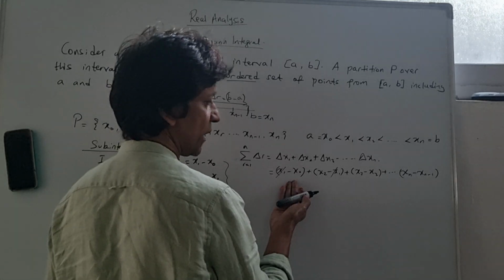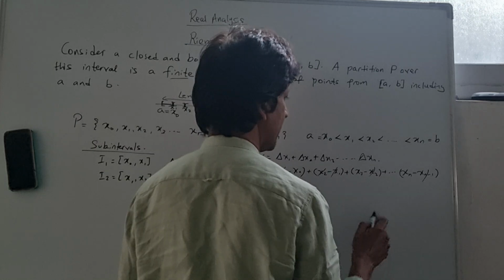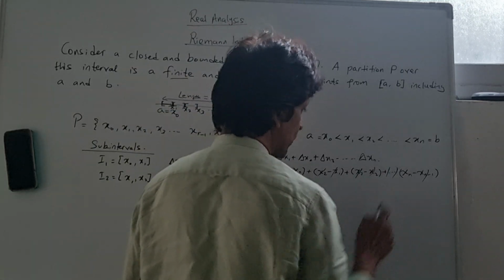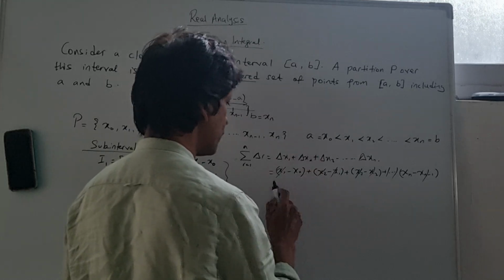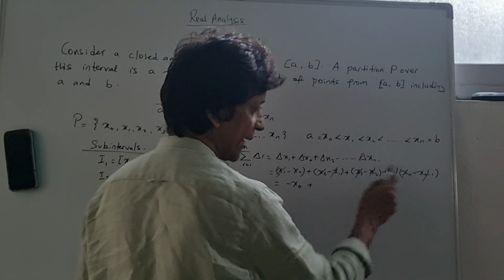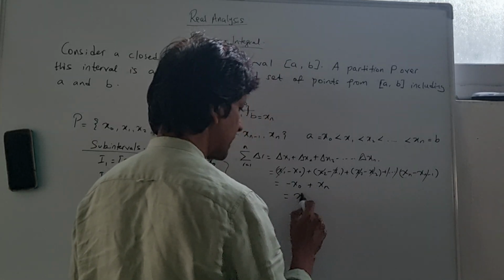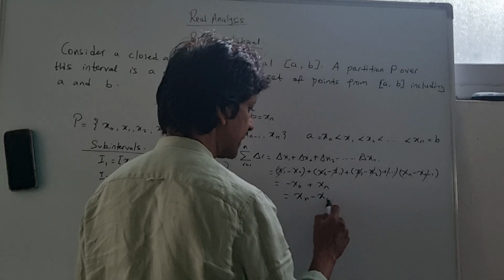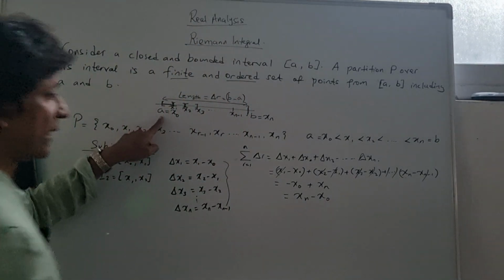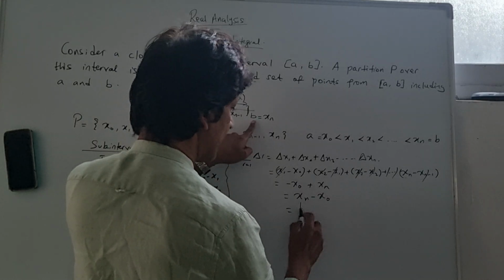The x0 doesn't cancel because there's no other x0 term. x2 is going to cancel with this one, xn minus 1 cancels with something else, x3 cancels with the next one, and I'm left with only two terms, minus x0 and plus xn. Now this becomes xn minus x0. Looking at the interval, x0 was a and xn was b, so this is b minus a.